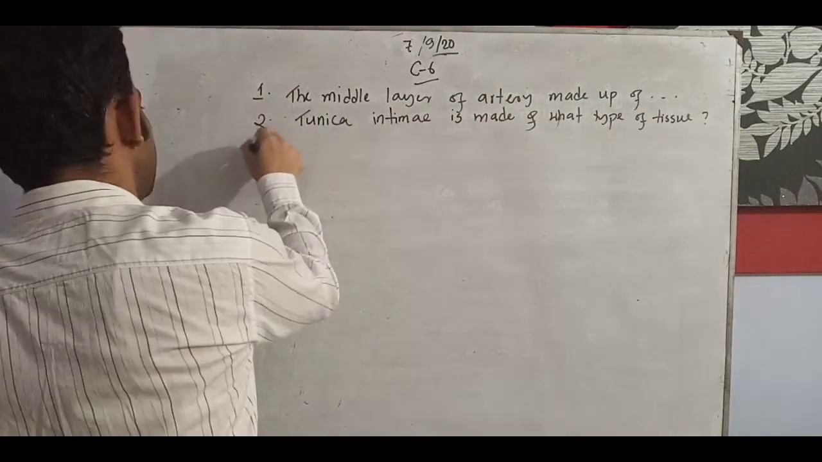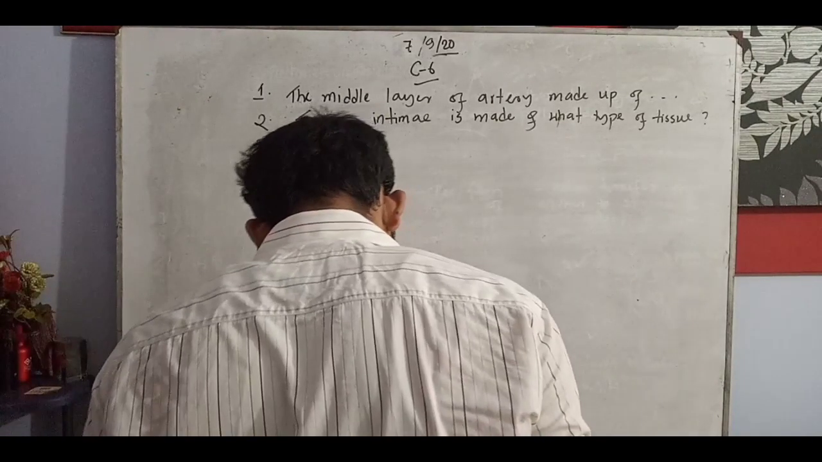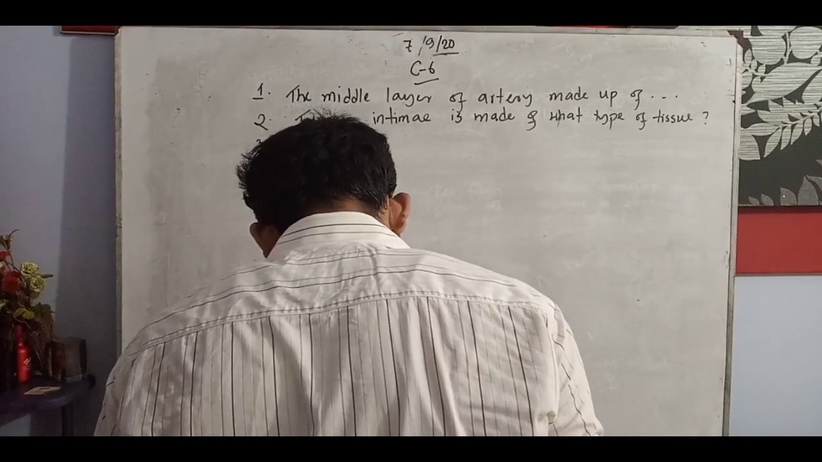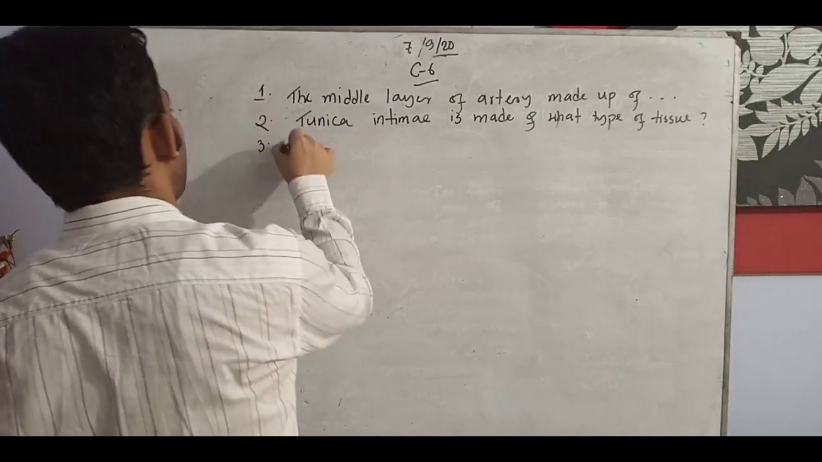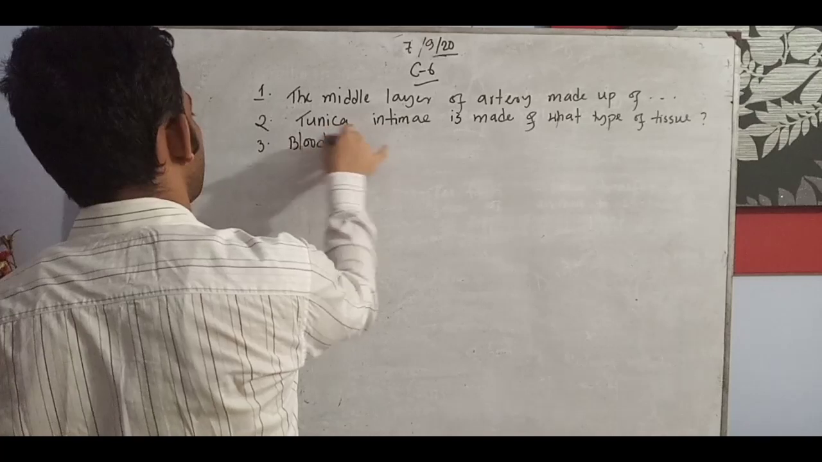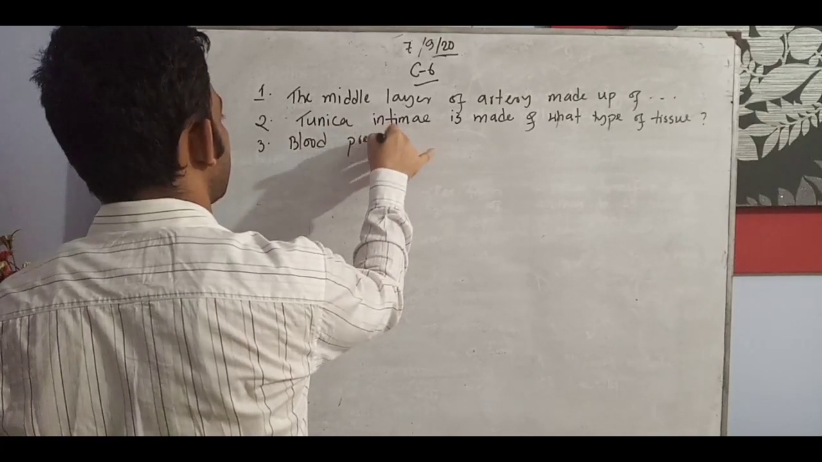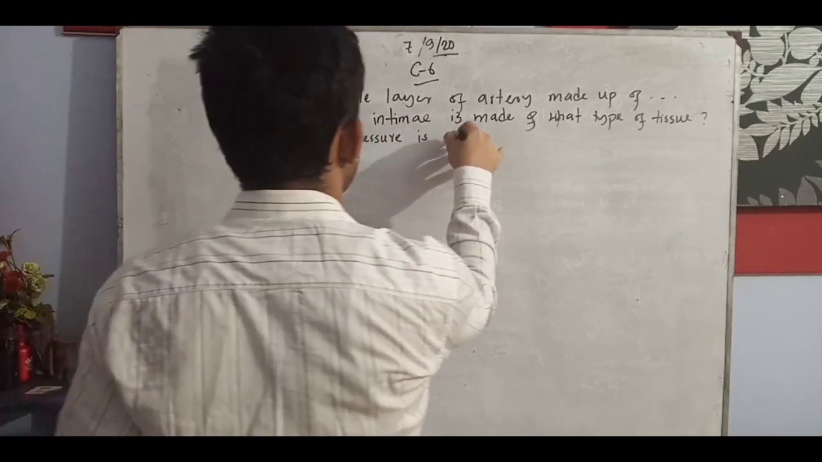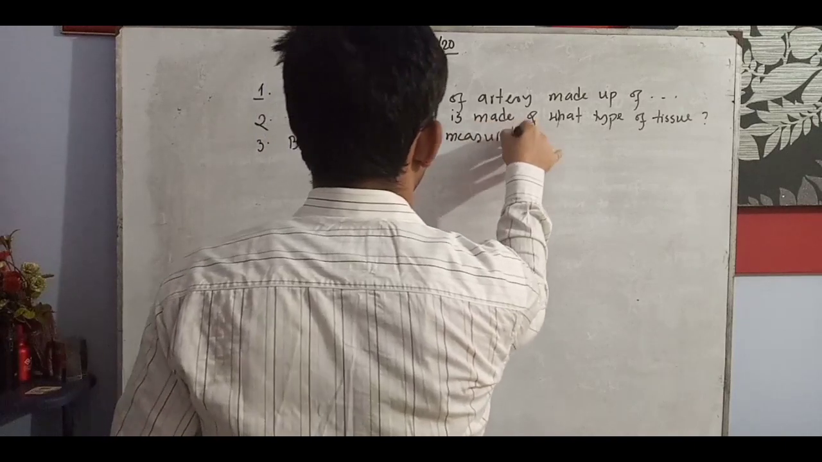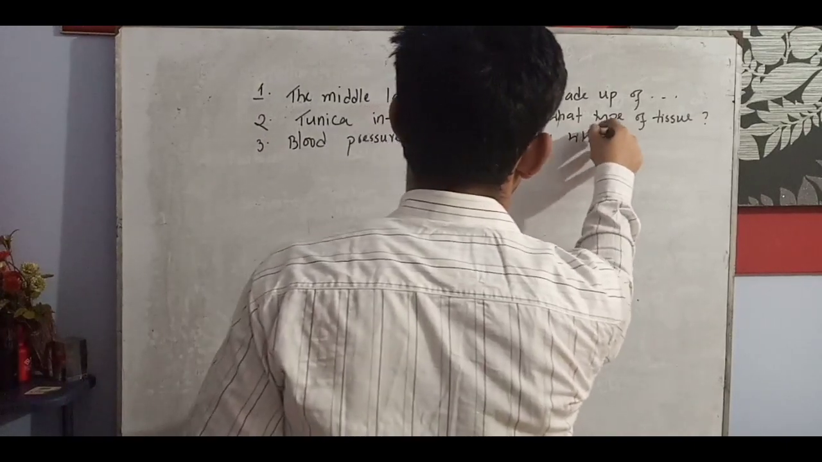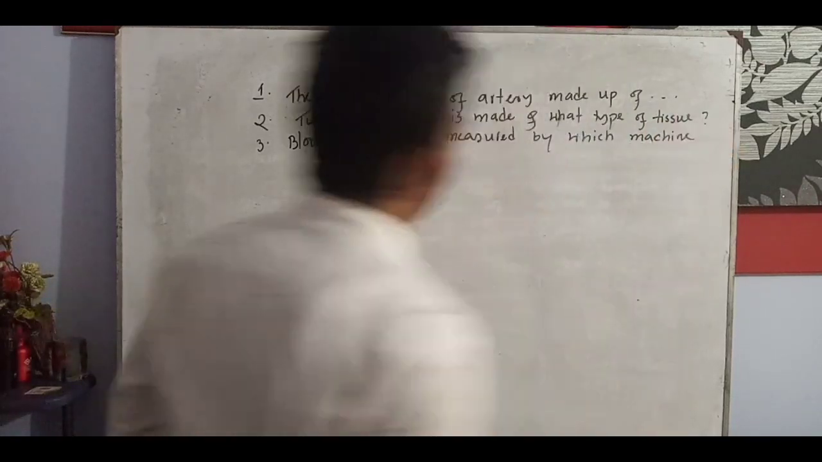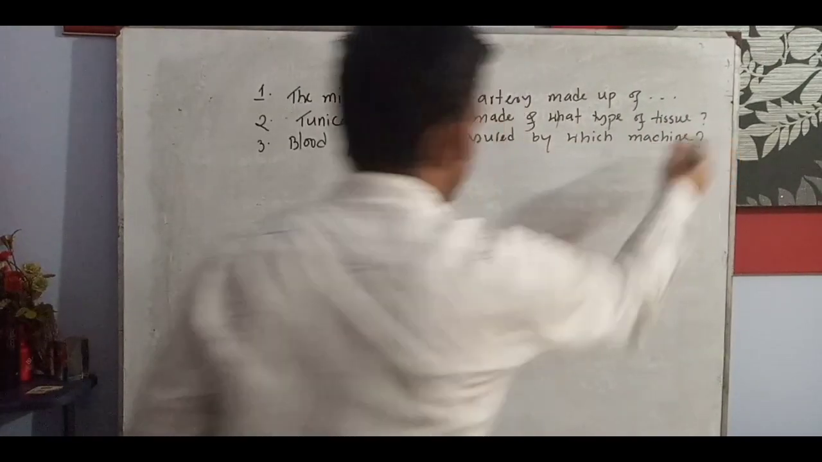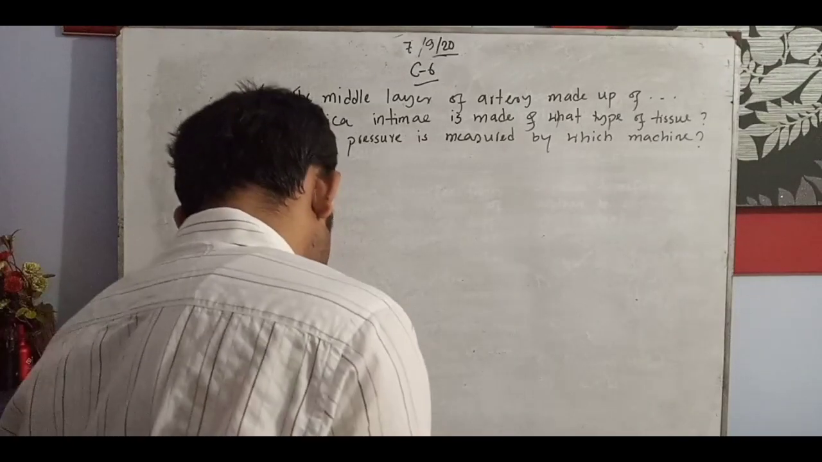Number 3 is blood pressure is measured by which machine? Blood pressure is measured by which machine? This one is the number 3rd. We will discuss at first, right?